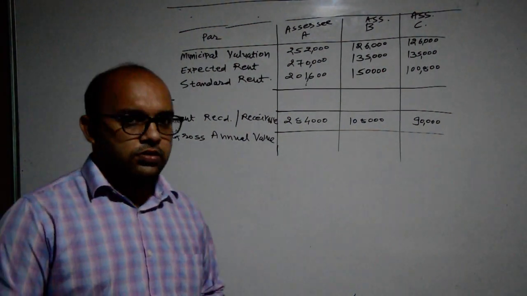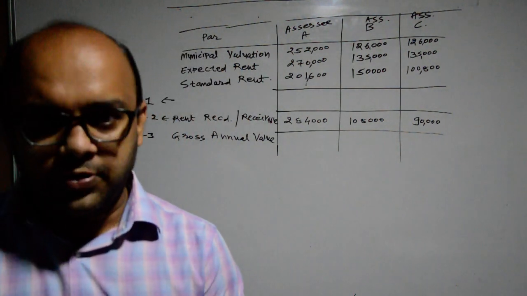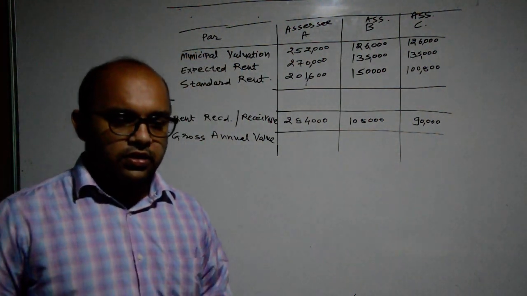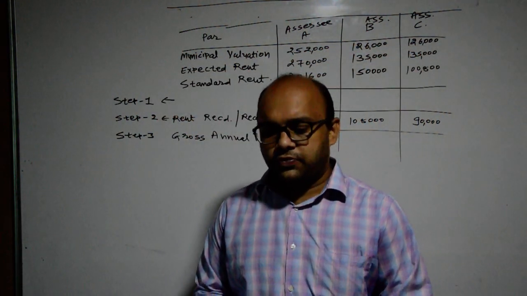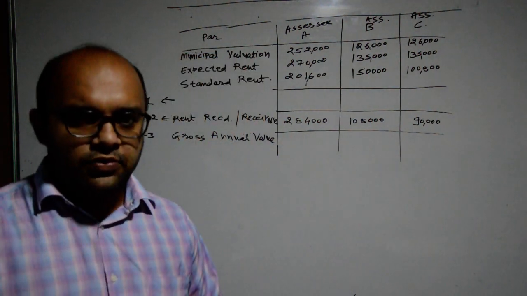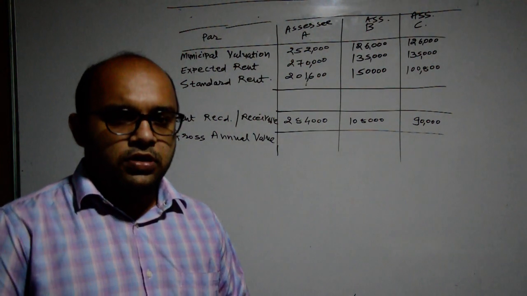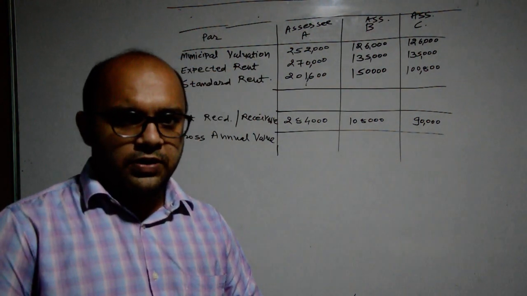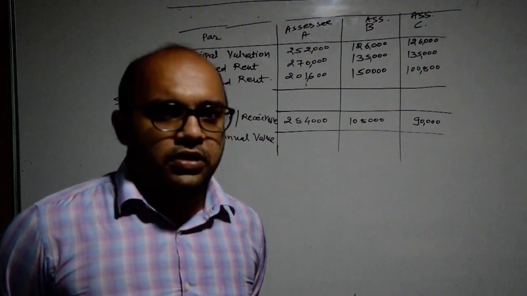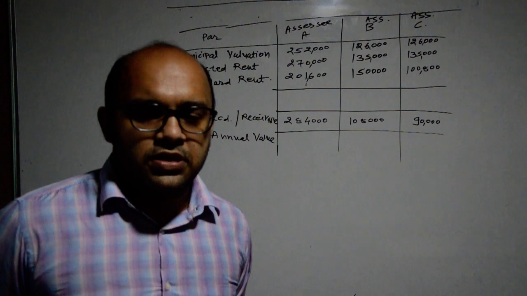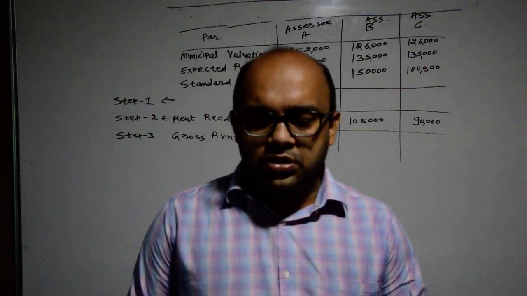Good morning, students. We have already discussed house property, income from house property, and three concepts. First of all, municipal valuation means valuation done by the municipal corporation. Second, expected rent, or rent which is generally taken in the area in which your property is. And third one is standard rent. So we have already discussed those three components.